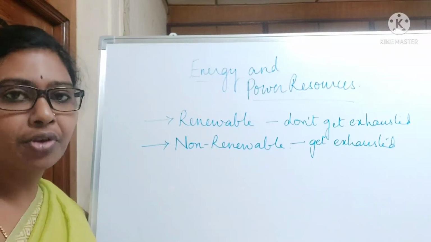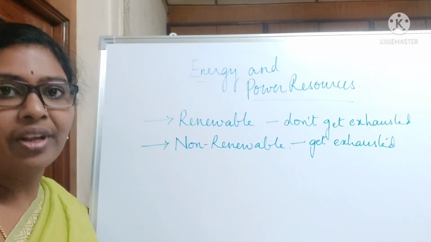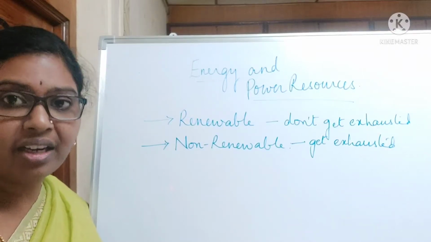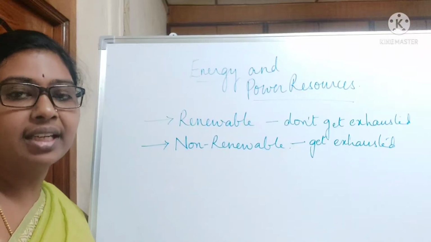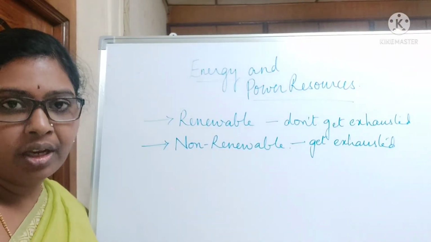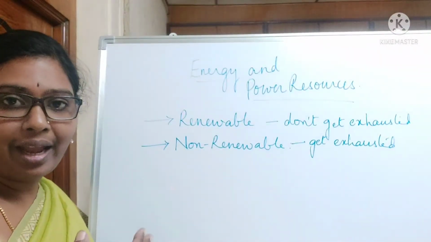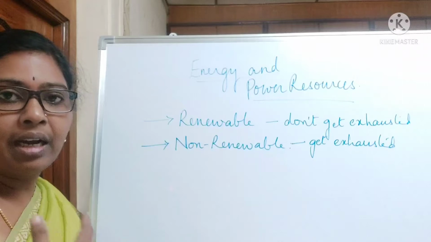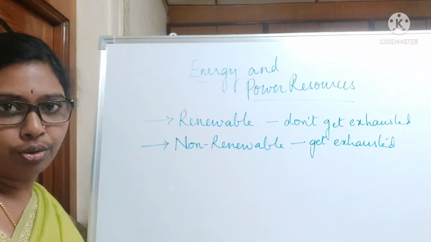Energy is the basic form of activity on the Mother Earth. So this energy is divided into two forms. One is the renewable form of energy and second one is the non-renewable form of energy. Renewable forms of energy, they don't get exhausted either by human activities or by continuous use.